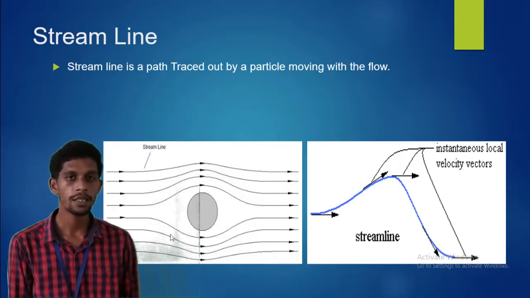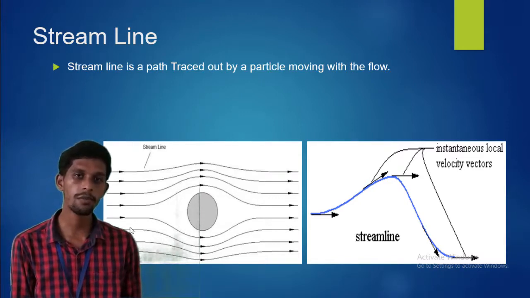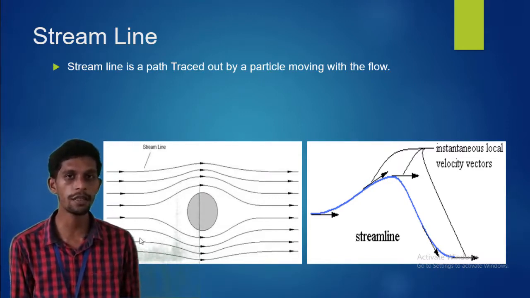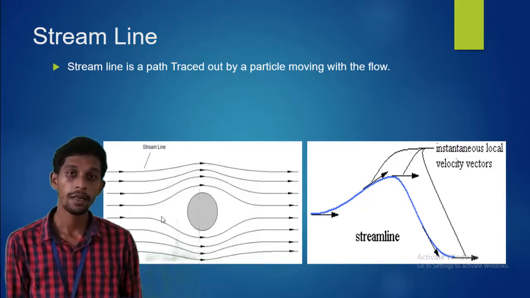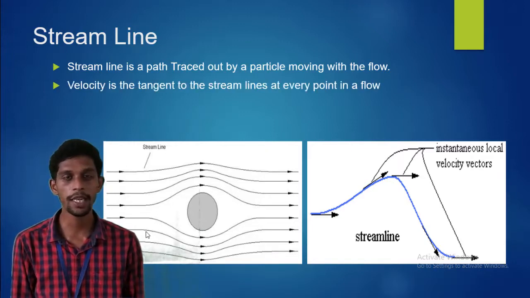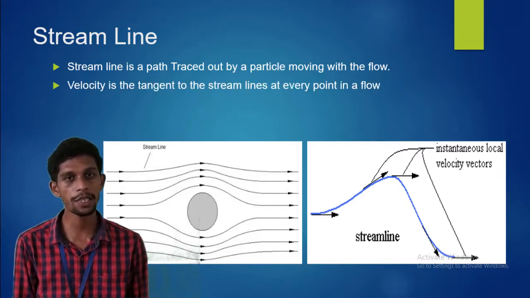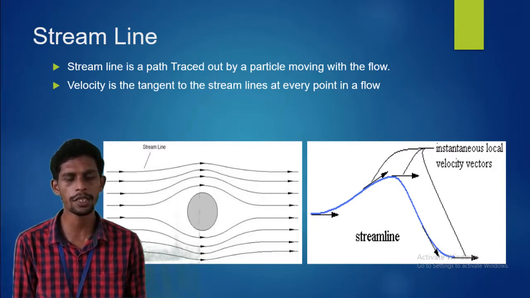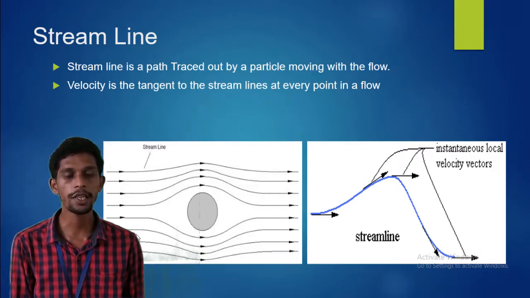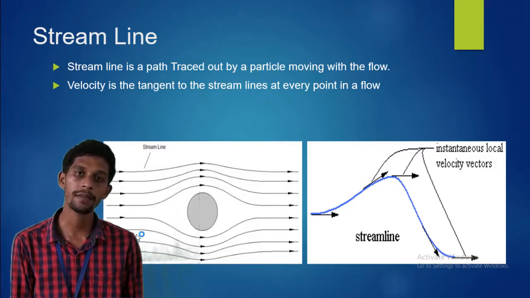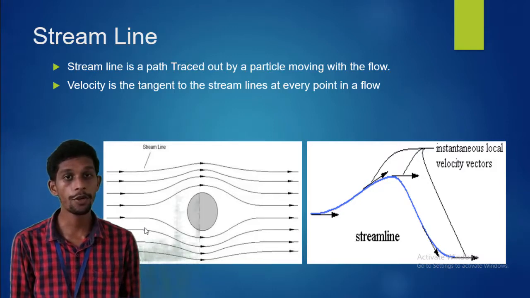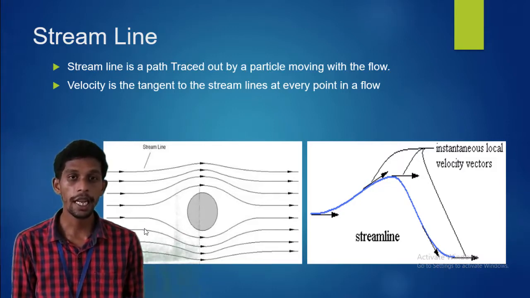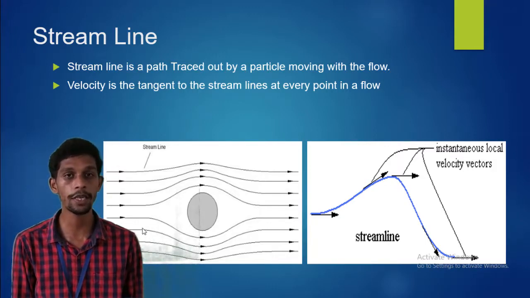If you trace the lines over there, you can see a number of streamlines like this. If you draw a tangent to a streamline at any position, that tangent gives you the velocity at that particular point. So a streamline is a path traced by a fluid particle such that the tangent at any point gives you the velocity component at that point.